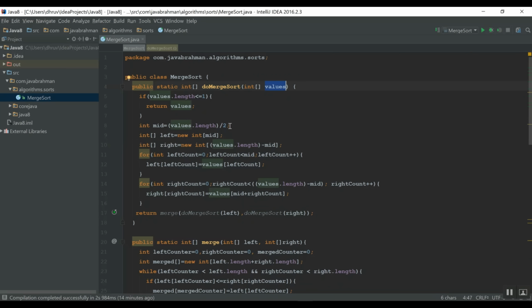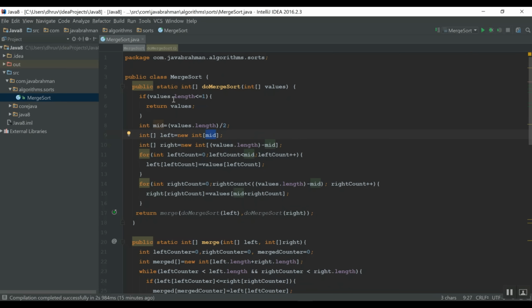So values.length by 2 gives us the middle point. Then it initializes two arrays, left and right, which are the left portion and the right portion holders. The left portion has exactly mid number of elements and the right portion has length minus mid number.